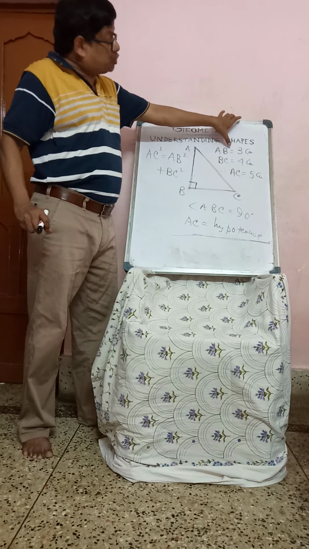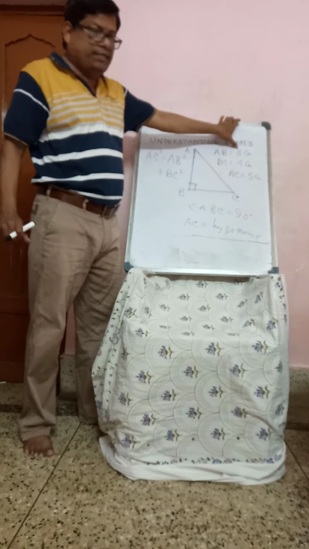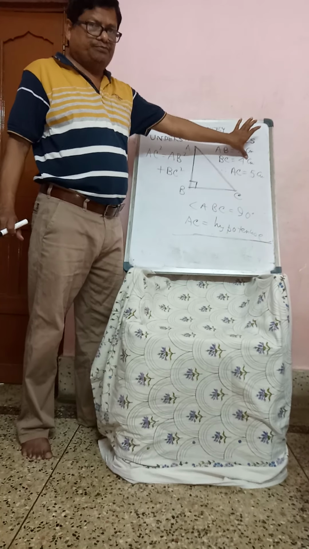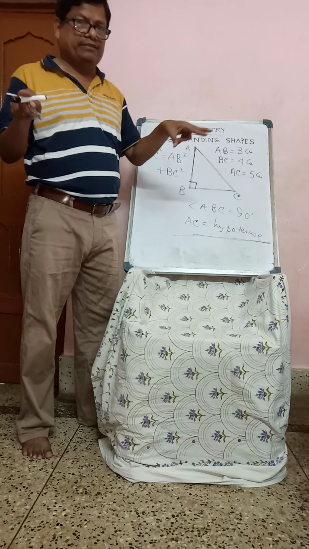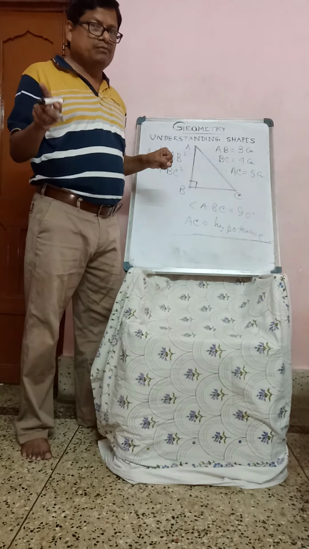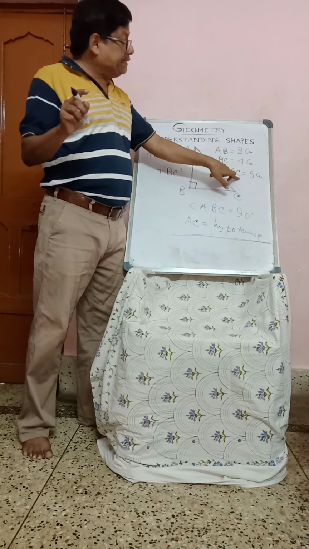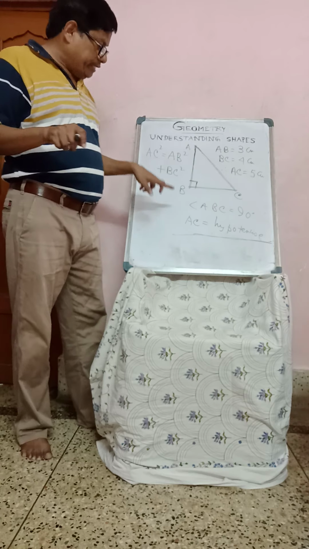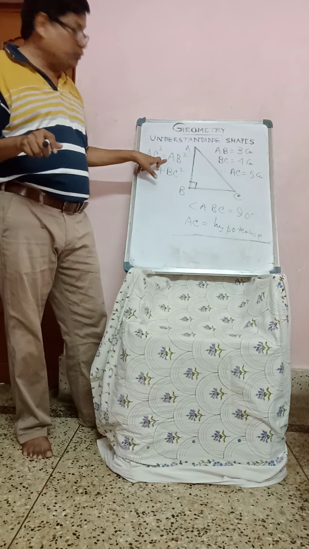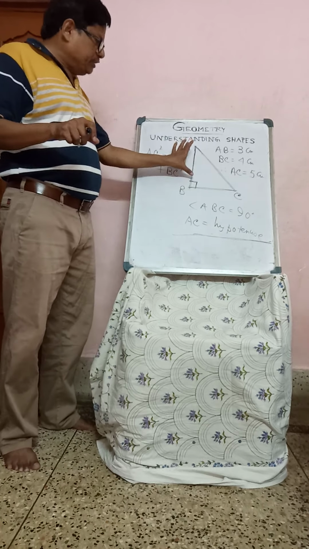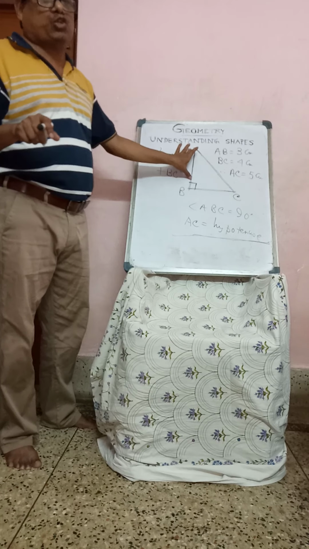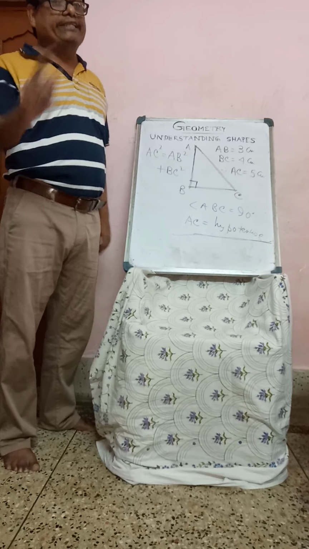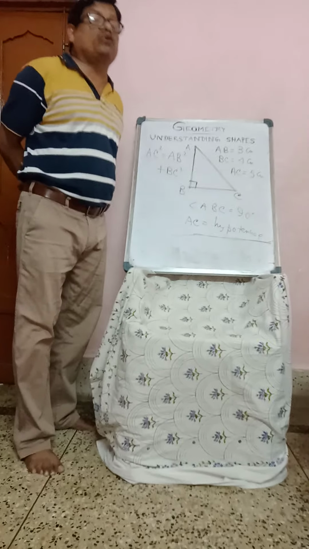If you draw a square on the 3 centimeter side, it is 9, 3 squared is 9, and 4 squared is 16. Add them: what is the value? Yes, 25. Again, AC squared is 25, so both are equal. So AC square, the hypotenuse square, equals the base square plus the perpendicular square. This is also a theorem. What is the name of the theorem? Oh yes, good.